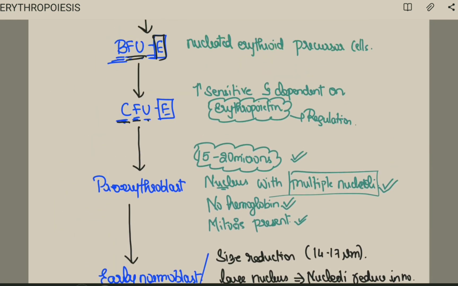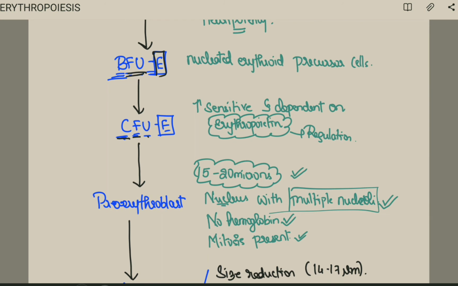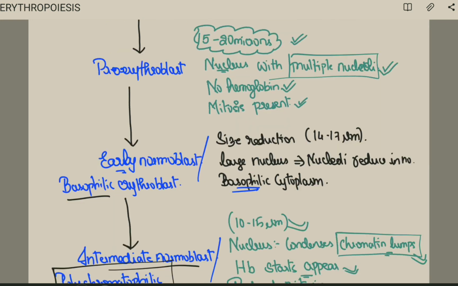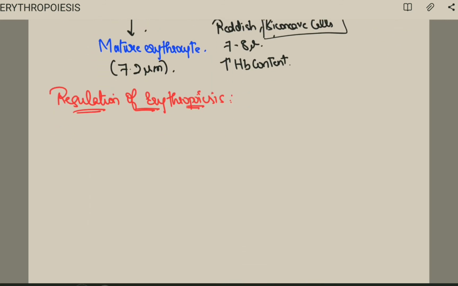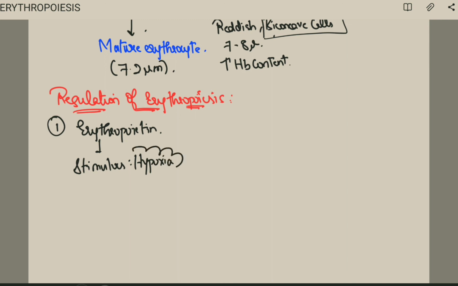See, in the colony forming unit erythrocyte, we discuss about the regulation, that is erythropoietin. Yes, that is our regulation of erythropoiesis. First important point: erythropoietin. Fine. What is the stimulus of erythropoietin? It is mainly hypoxia. Very important.